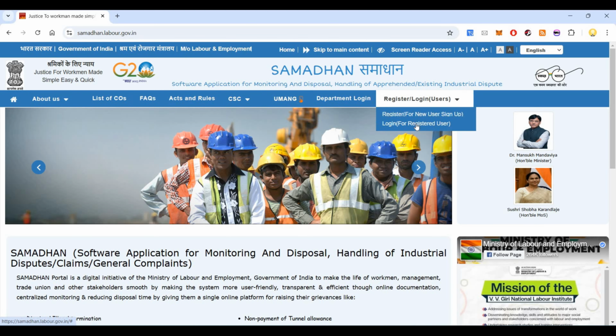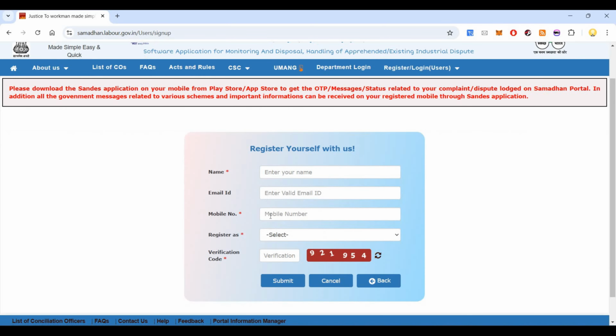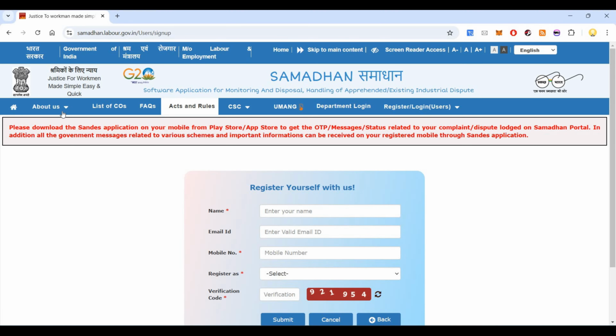You can come here and click on register for new users and sign up. You have to put in your name, email ID, and mobile number. You can register as an individual, union or management. Then you can put in your verification code. After logging in, you can file the complaint.